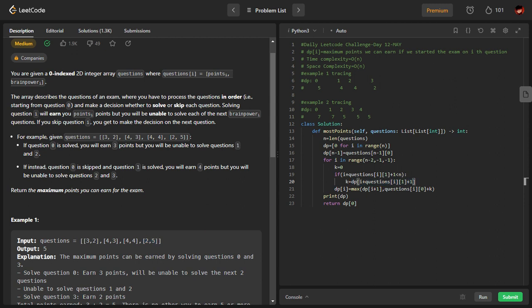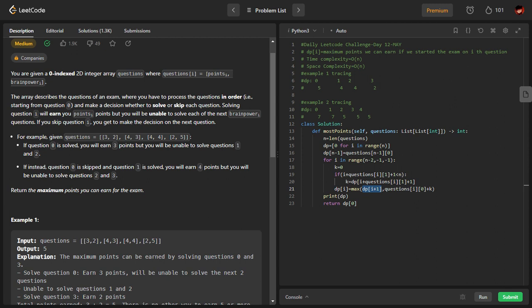See, what you are seeing here is exactly the same as this, okay? I will take the dp value of that. So what I'm trying to say is there are two ways: if I solve a question and if I do not solve a question. If I do not solve a question, what will I do? I will take the best value of the next question, next index. Okay, so this is that.